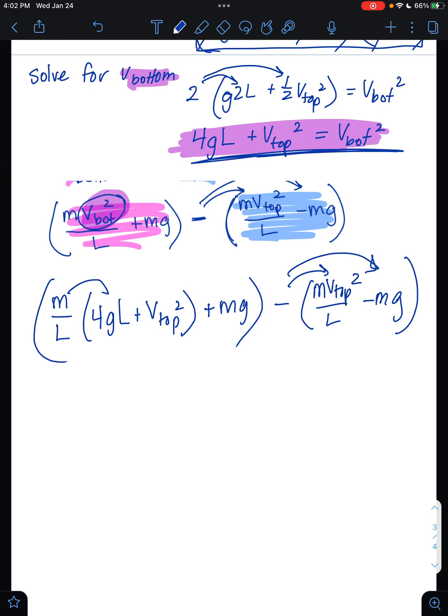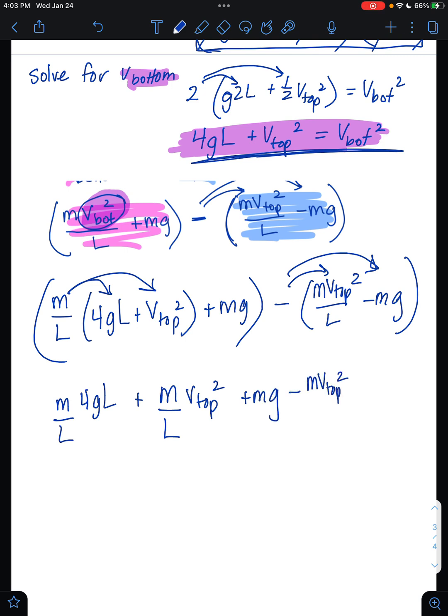This m over L goes to this term and that term. So I'm going to have m over L times 4gL plus m over L times v top squared plus mg minus m v top squared over L plus mg. That was fun.